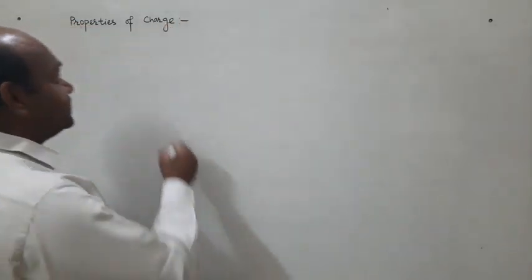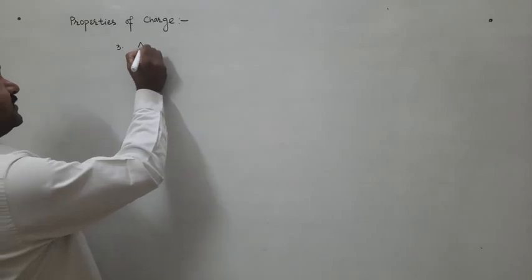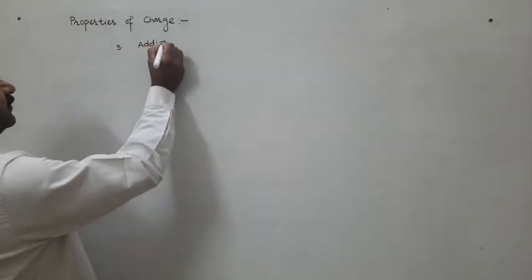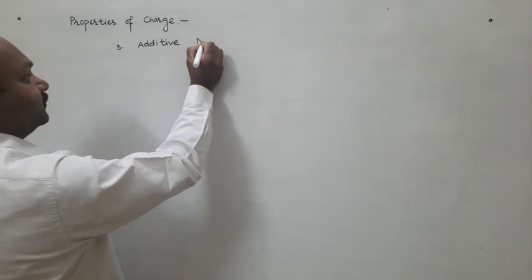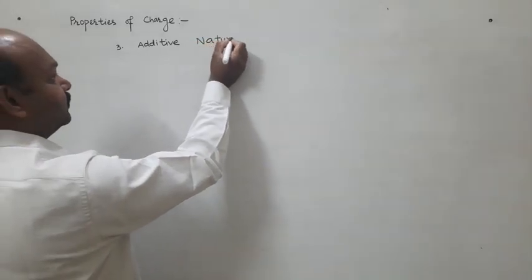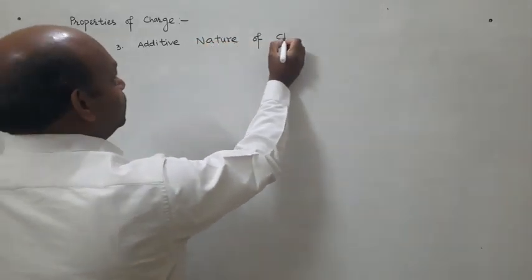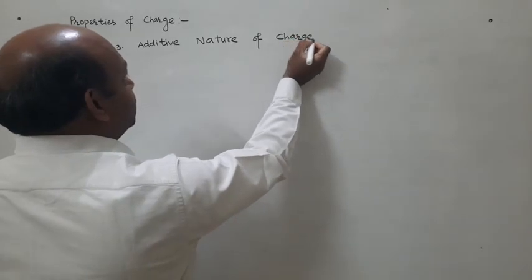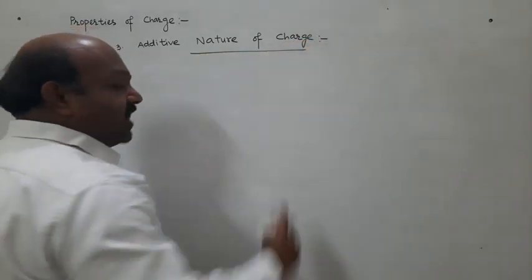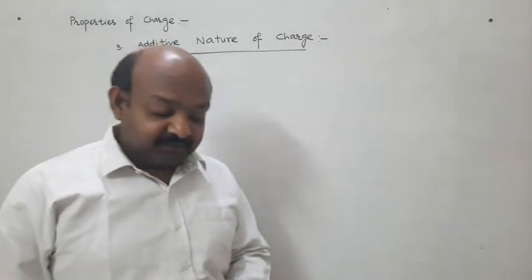Third property is additive nature of charge. Charge is additive in nature.